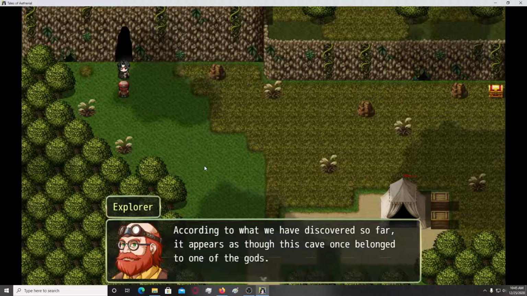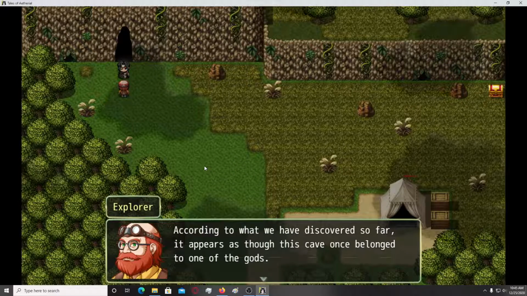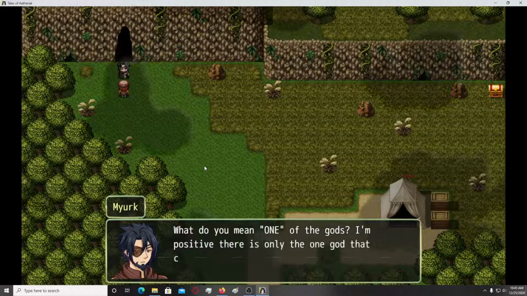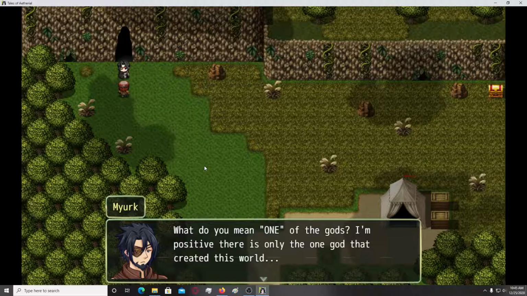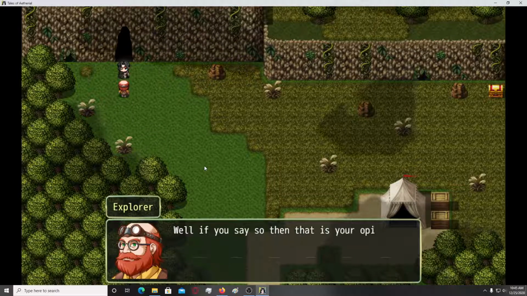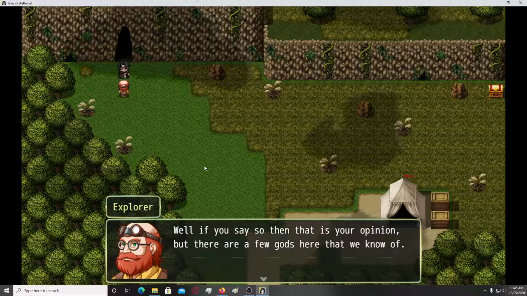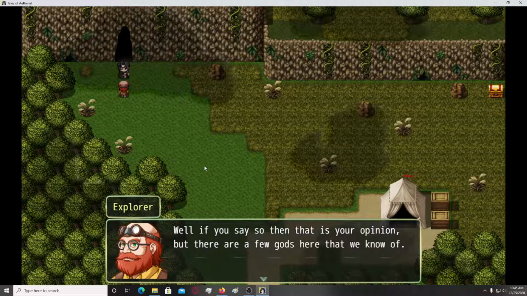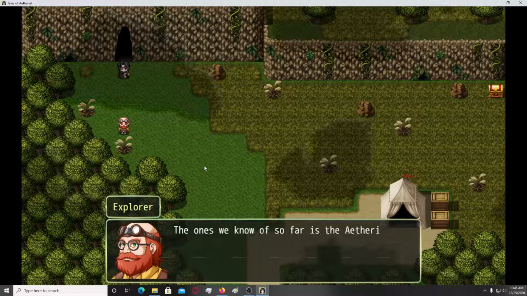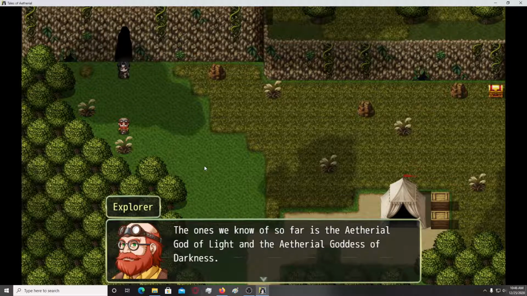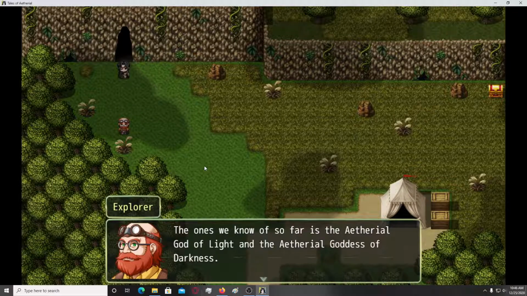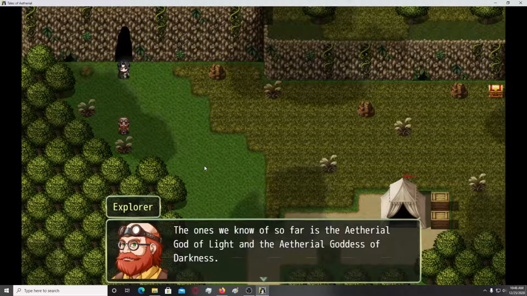This is a restricted dig site. Okay. What exactly are we digging for? According to what we discovered so far, it appears as though this cave once belonged to one of the gods. What do we mean one of the gods? I'm positive there is only the one god that created this world. Well, if you say so, then that is your opinion, but there are a few gods here that we know of. The ones we know of so far is the Aetherial god of light and the Aetherial goddess of darkness. Okay.